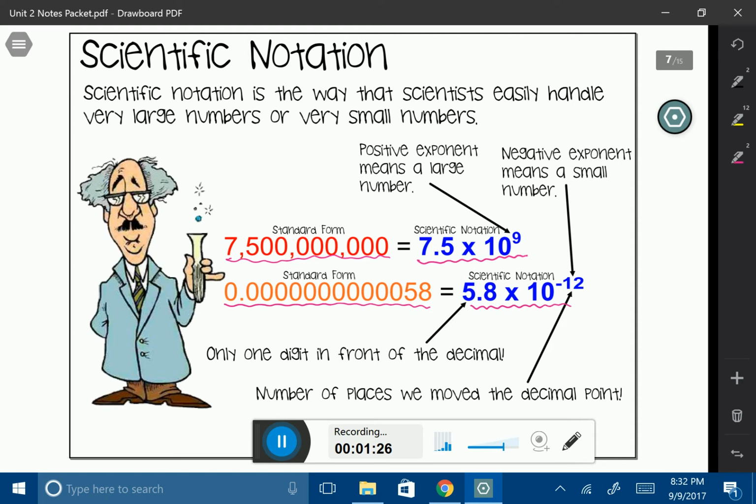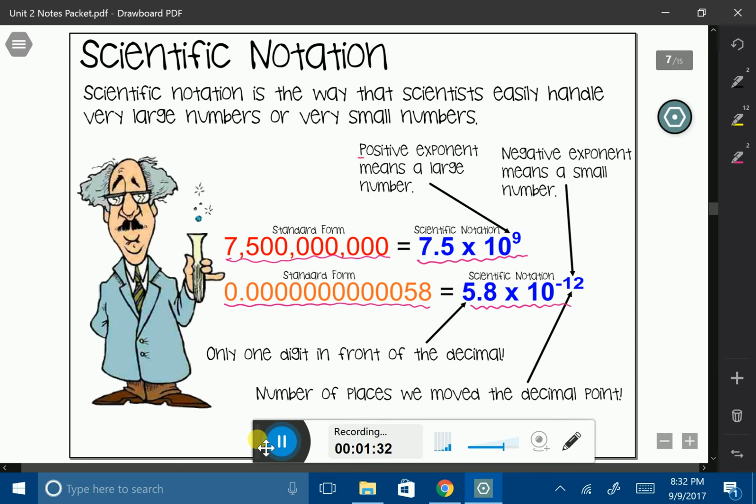So some things to know about scientific notation. Positive exponents mean that it's a large number. Again, our number in red, our big number, like the number that we probably want to see a dollar sign in front of, is going to have a positive exponent.